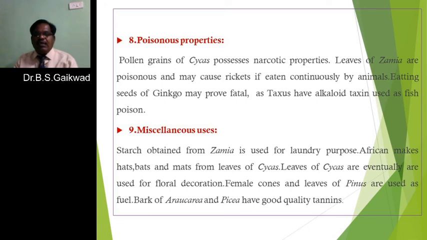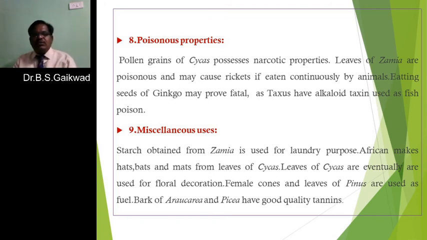They are known as narcotics. The leaves of Zamia are poisonous and may cause rickets if eaten continuously by animals. Then the fatty seeds of ginkgo are fatal, and taxus has the alkaloid taxine, used as a fish poison. That is, for the purpose of fishing, they are used as a poison.